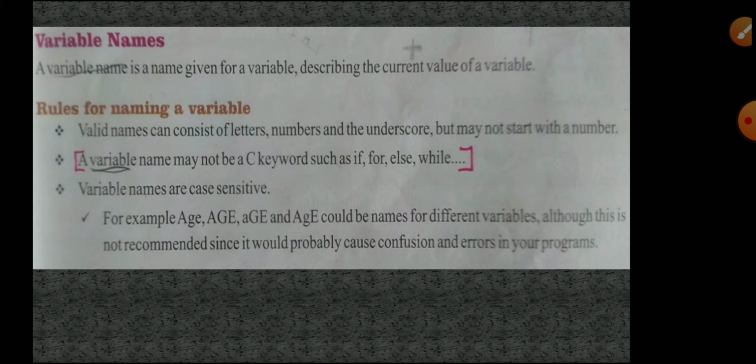Capital letter Age is a separate variable, small letter age is a separate variable. Each of these age variables is different. Although this is not recommended, since it would probably cause confusion and errors in your programs. If you use it like that in your program, you will make mistakes.